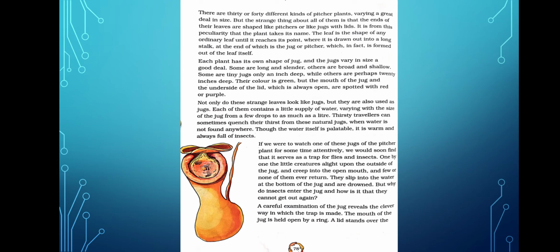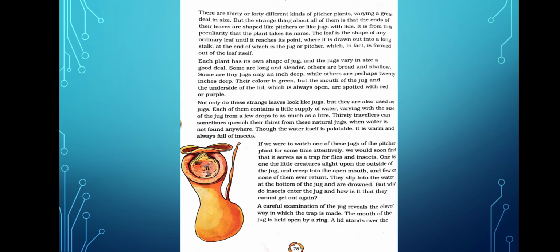The next line. The leaf is the shape of any ordinary leaf until it reaches its point where it is drawn out into a long stalk, at the end of which is the jug or pitcher, which in fact is formed out of the leaf itself. So it's like any ordinary leaf. It has a stalk-like thing, but at the end of the stalk we find this pitcher.